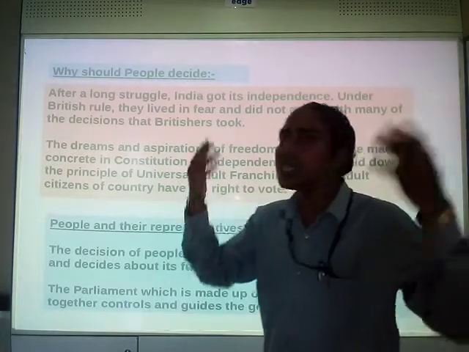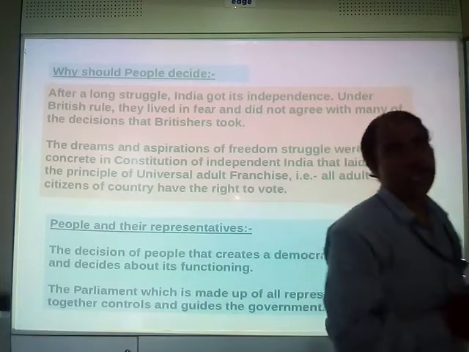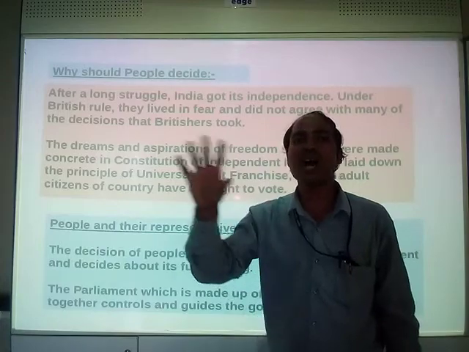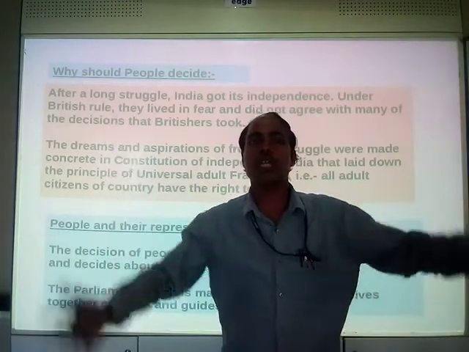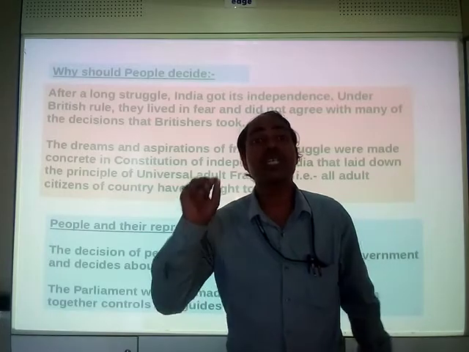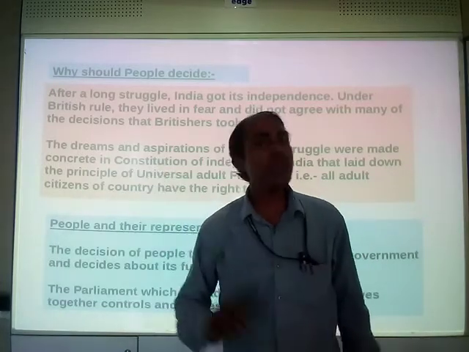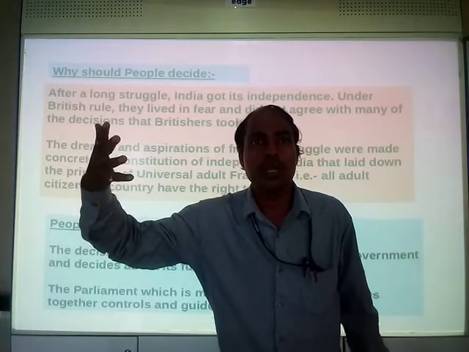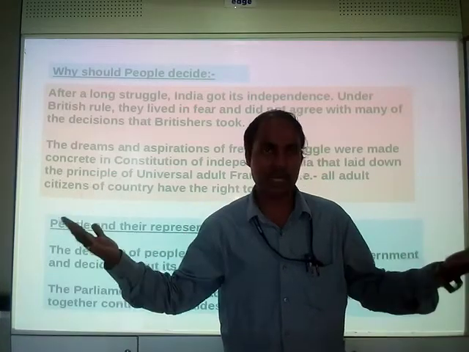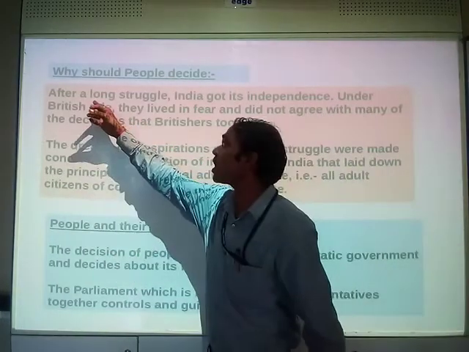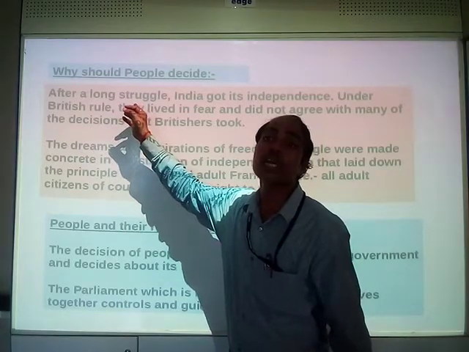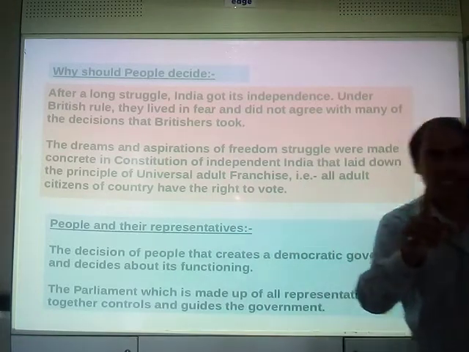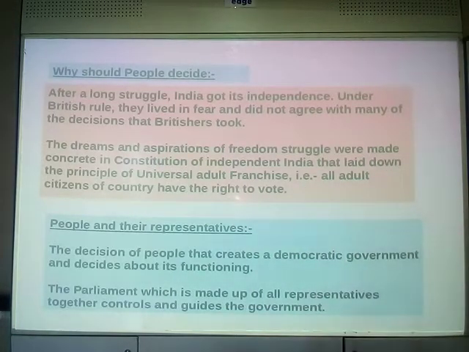We were earlier in the British colonial period, or we were under the Britishers. During that time, Britishers didn't ask people. They made their decisions on their own, because of which several mistakes, errors happened. People were not happy at all in their society. That's why there was a struggle for freedom, and we got our independence. So after a long struggle, after a long fight, India got its independence. Isn't it? India got its independence after a long struggle.